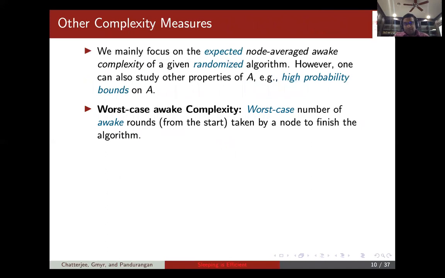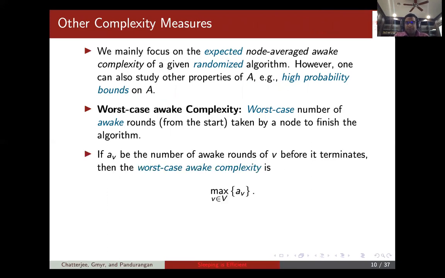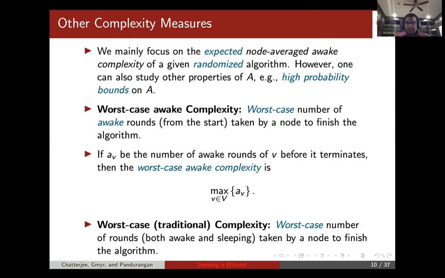Besides this, we can also have a worst case awake complexity measure. This is the worst case number of awake rounds taken by a node to finish the algorithm. If A_v is the number of awake rounds, the worst case awake complexity is simply the max of A_v over all v. And of course, we have the traditional worst case complexity, which has been used till now, which is simply the worst case number of rounds taken by a node to finish. This includes both awake and sleeping rounds.